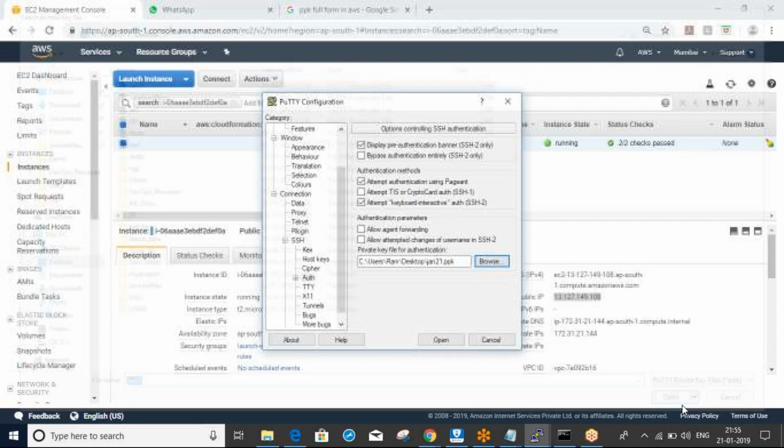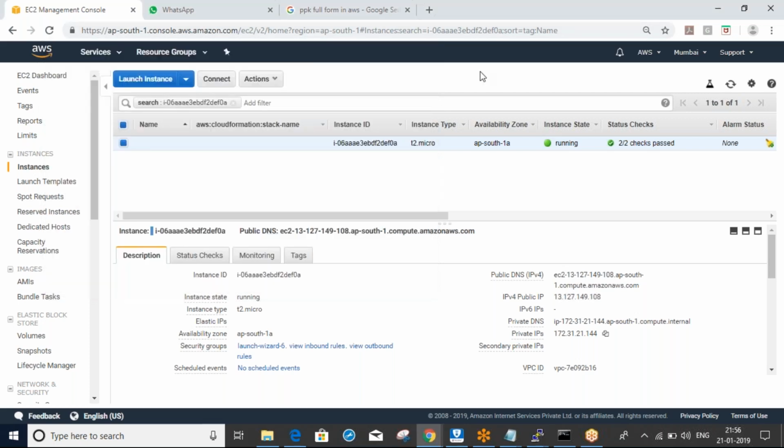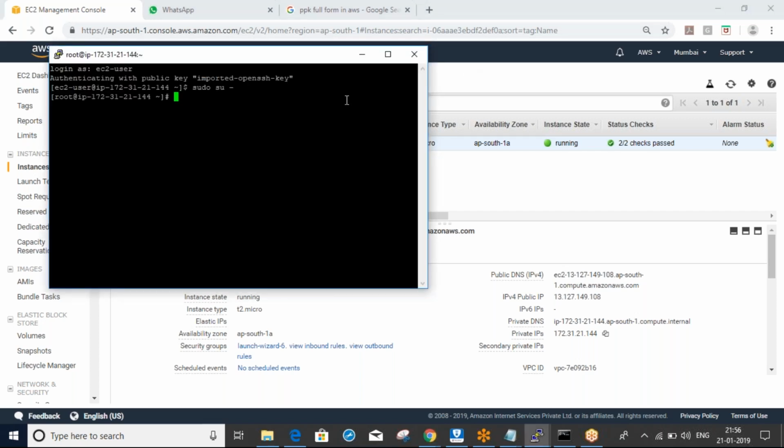So the default username is ec2-user. That's it. So now I'm in the server. We already saw this in DevOps. Okay, right. So like this we can connect to the AWS servers.